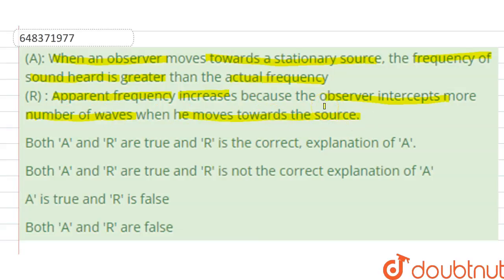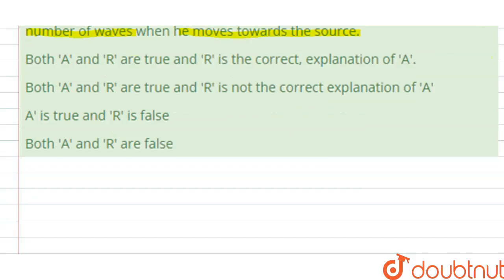So first, let us find out the frequency. Consider our source is at rest, this is our source and this is our observer. The observer moves towards the source, and the source is stationary, so the velocity of source is 0 and the velocity of observer is some finite value. And if this source is emitting some wave of frequency, that is the original frequency f0, then